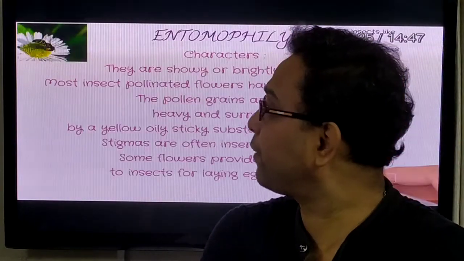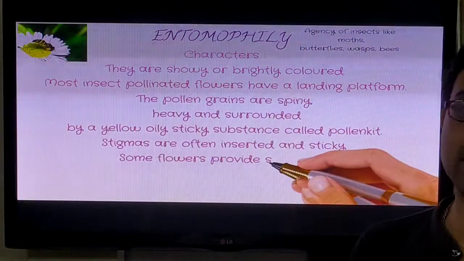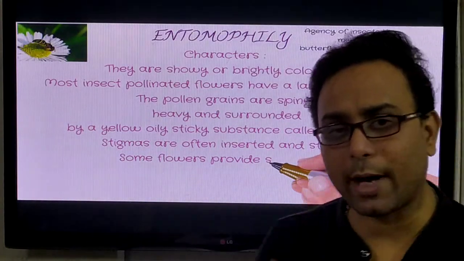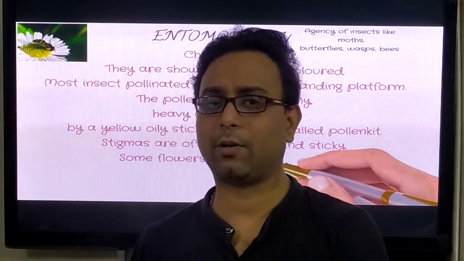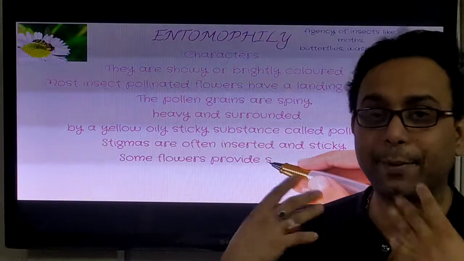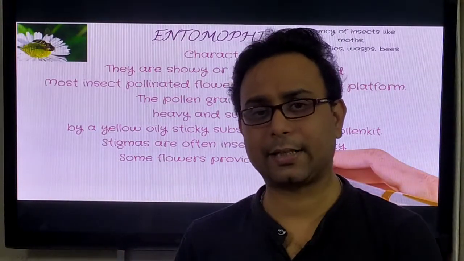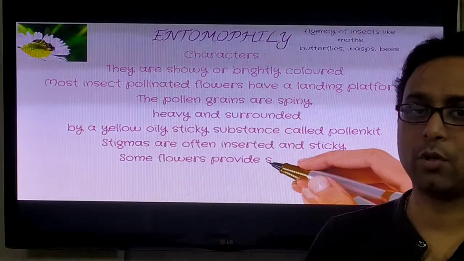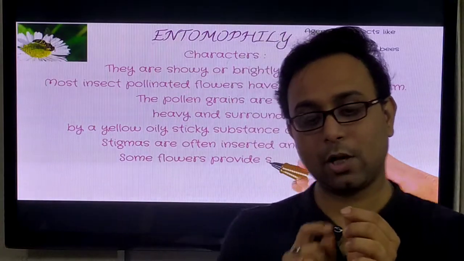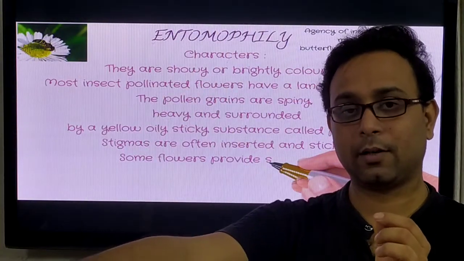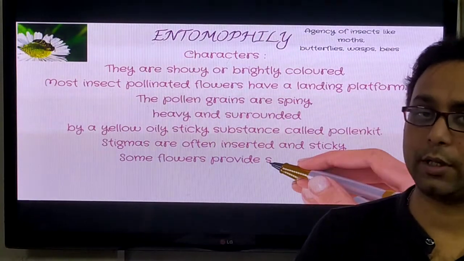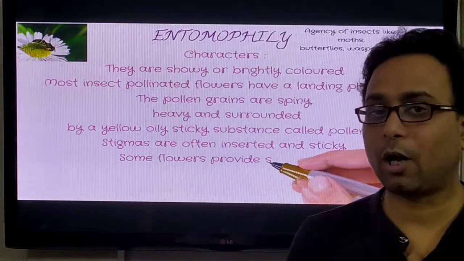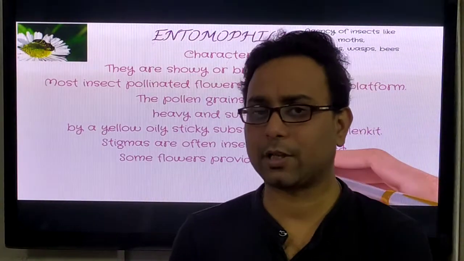Human beings also follow a very important process, that is artificial pollination. We artificially pollinate flowers. Why do we artificially pollinate flowers? Because of hybridization experiments and for our genetic study, we follow artificial pollination. At that time, we transfer the pollen grains from a desired stigma. When cross pollination is done the artificial way, involving human beings, it is called artificial pollination.